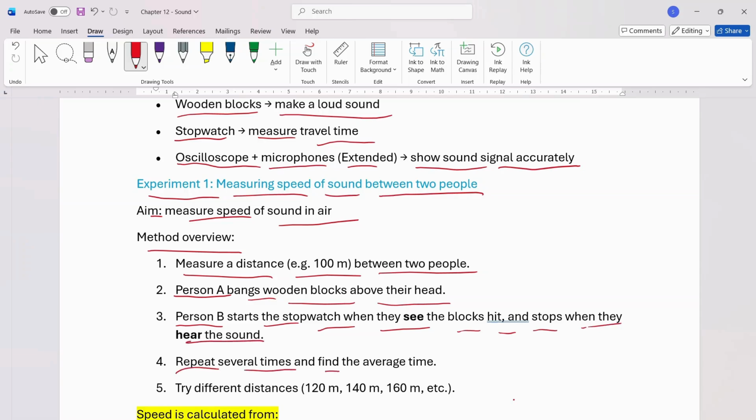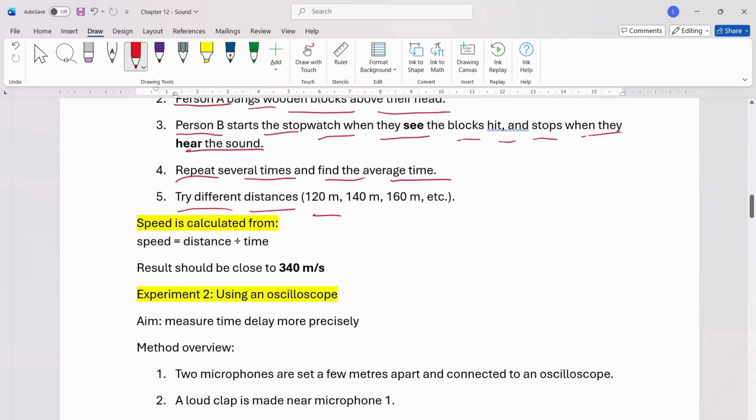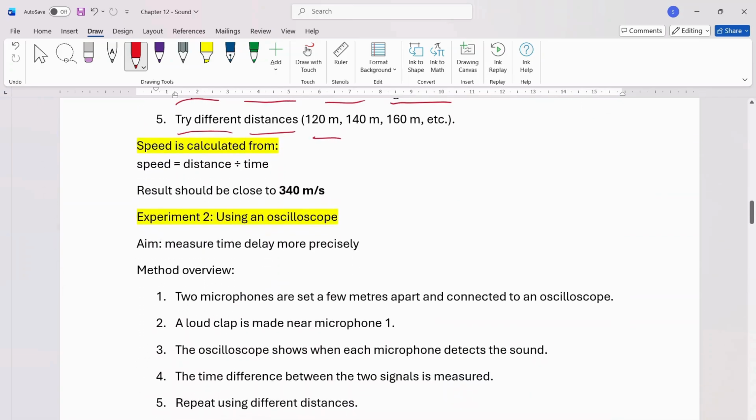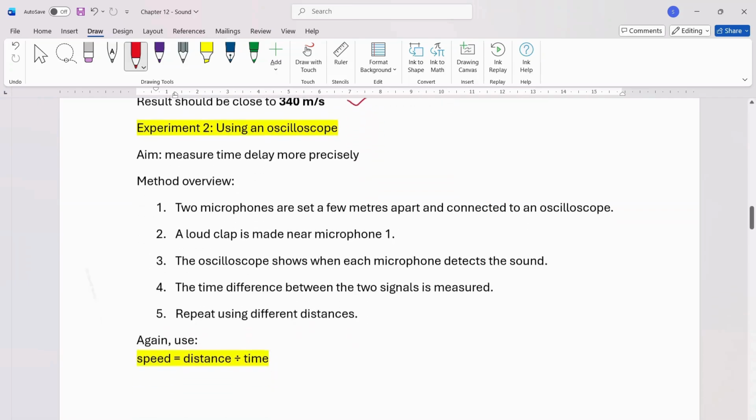Repeat several times and find the average time. Try different distances like 120 meters, 140, 160, etc. Speed is calculated from speed equals distance divided by time. The result should be close to 340 meters per second.